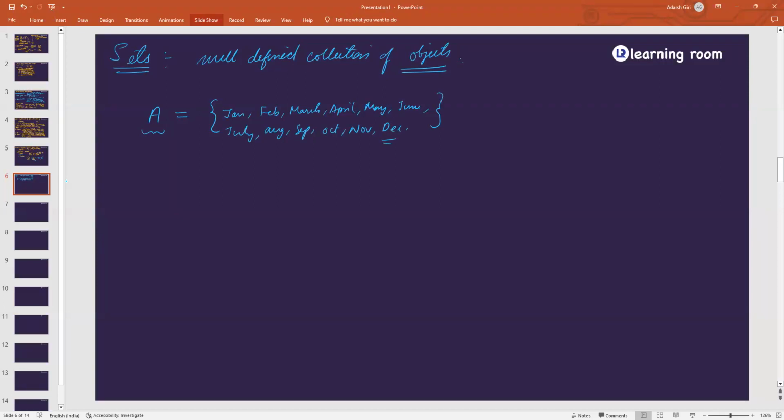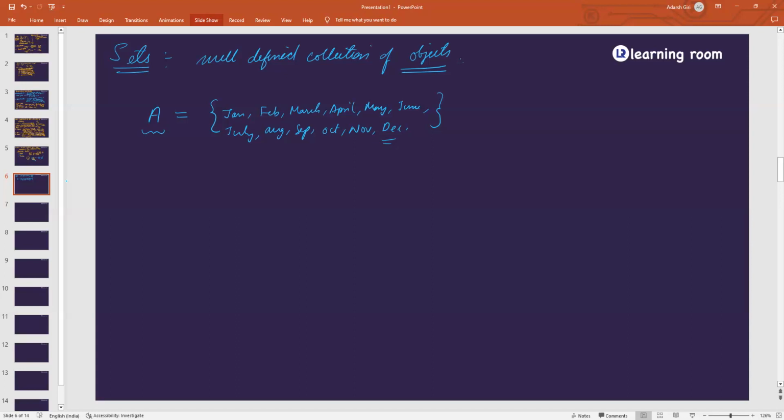Understood? So this is a particular set. It is well defined. All of the elements are related to one particular condition. None of them is out of order, right? So this is particularly called a set.